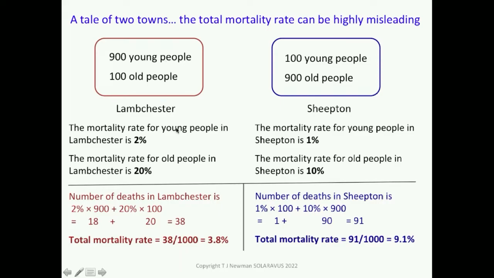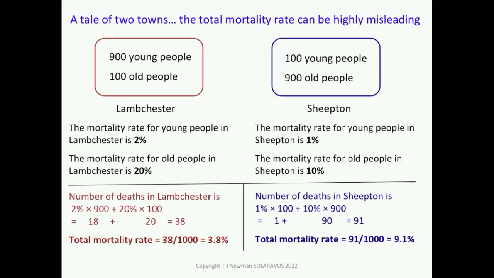Now you don't want to live in Lambchester because, let's say, they have something terrible in the water, and actually the mortality rate for both young and old people is double what it would be in Sheepton. So the mortality rate for young people in Lambchester is 2%, whereas it's only 1% in Sheepton. And the mortality rate for old people in Lambchester is 20%, double what it is in Sheepton. So whether you're young or old, you don't want to live in Lambchester, because you have double the risk of death.